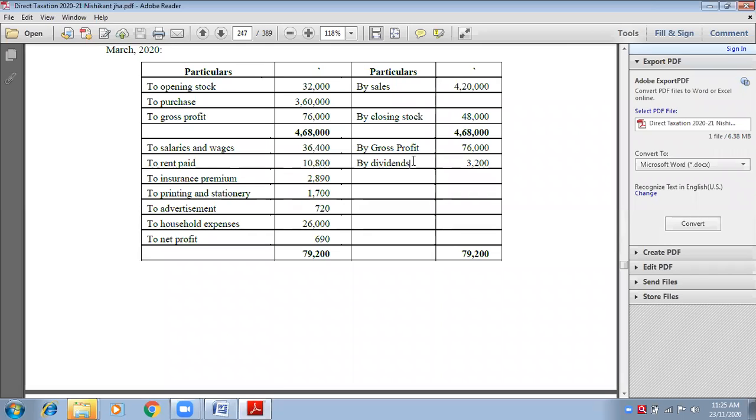Suppose you had extra money in your business, you invested in government securities, and you earn some dividend from there. Is your business buying and selling shares and debentures? No, your business is something else. You had extra profits that were invested in shares, and you earned dividends. That dividend is not directly related to your business. Therefore, it is non-operating income.